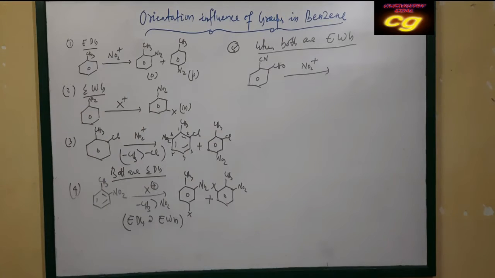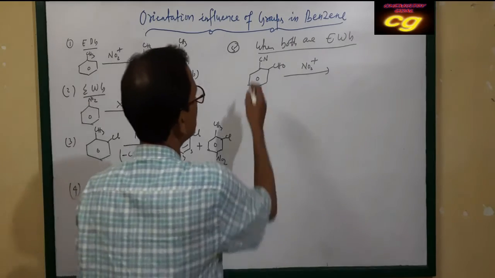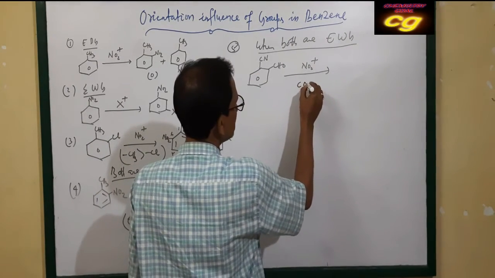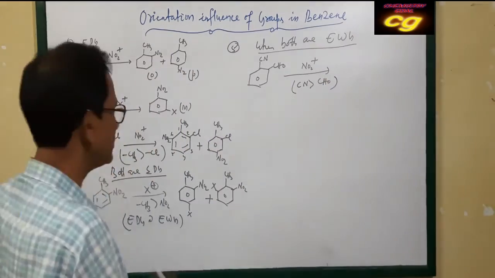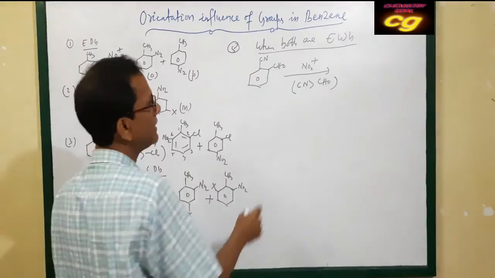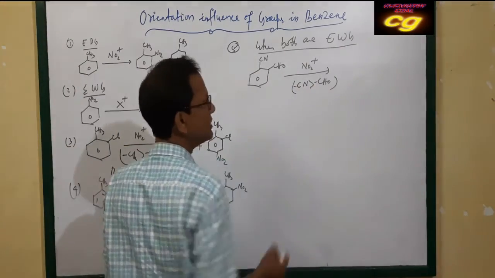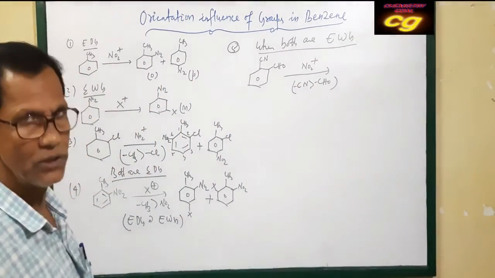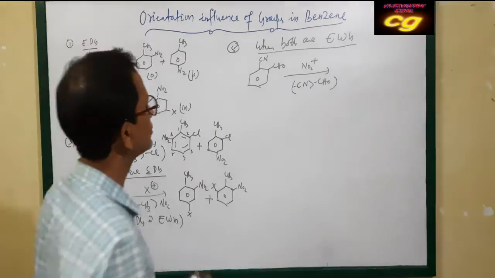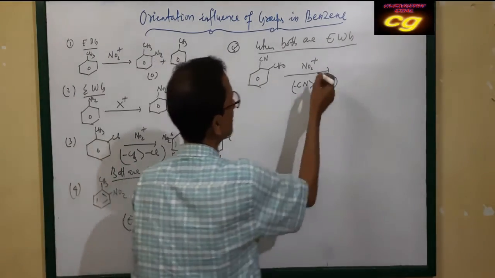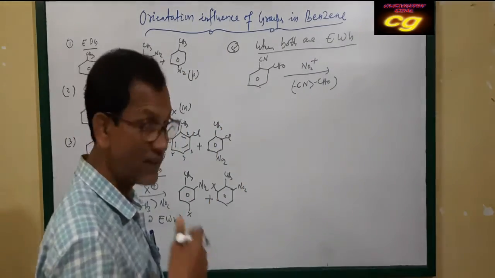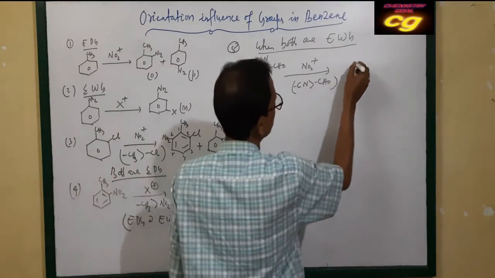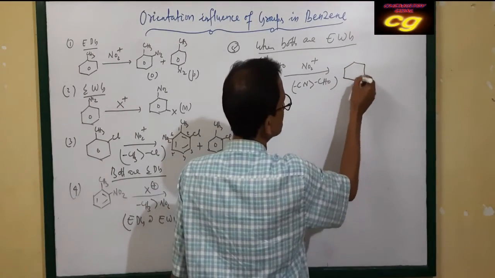It depends upon the more reactive electron attracting group. As the electron attracting group CN is greater than CHO, already we have discussed the order of reactivity. As the CN group is more reactive than the CHO group, we prefer the meta position of CN, as an electron withdrawing group always gives a meta substituted product. So CN is more reactive than CHO.